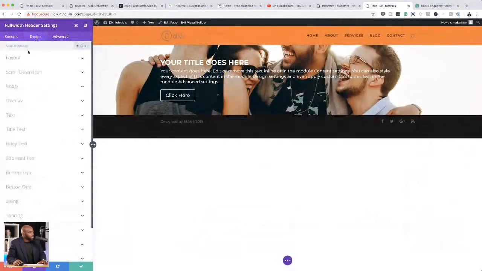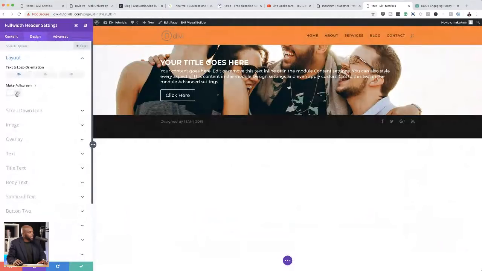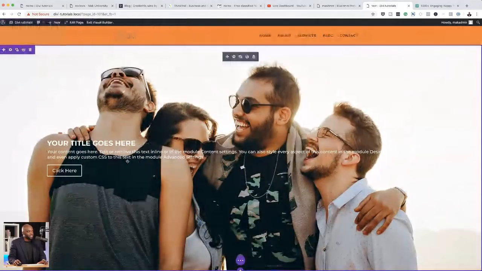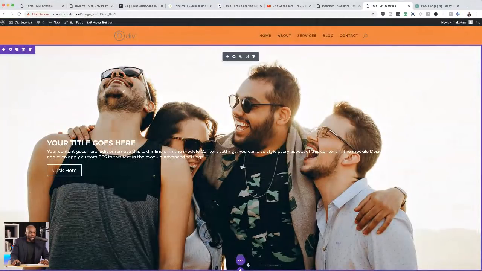And then what I could do here is to come to the layout and make it full screen. Now, when I take a look at this, of course, I haven't designed it further, but you can see here that the image quality is not too bad because I've cropped the high res image and it looks much better.